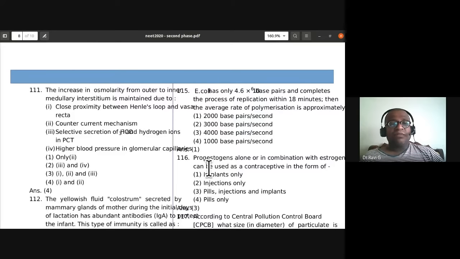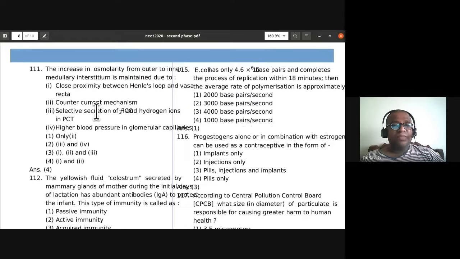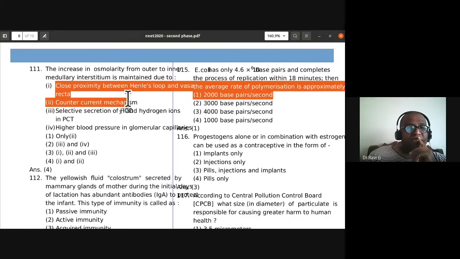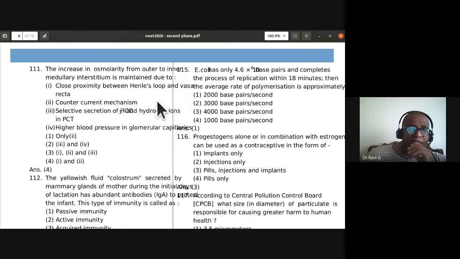The increase in osmolarity from outer to inner medullary interstitium is maintained due to close proximity between Henle's loop and vasa recta. That is also true. So how is it increased? Close proximity between Henle's loop and vasa recta, and the counter current mechanism. These are the two reasons for the osmolarity increase from outer to inner medullary interstitium. So you have the excretion and removal of waste.